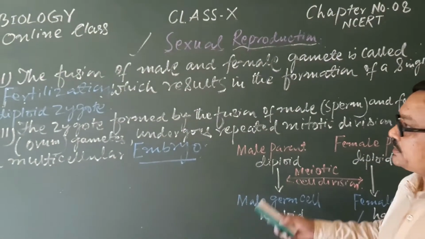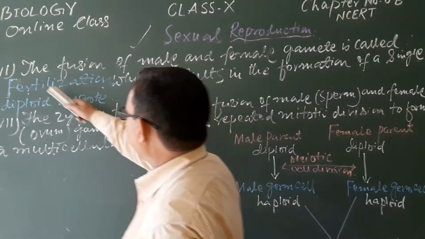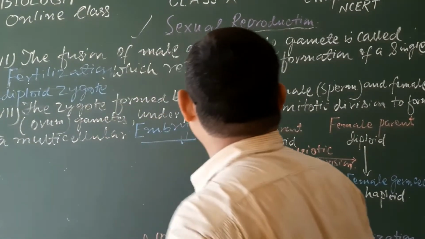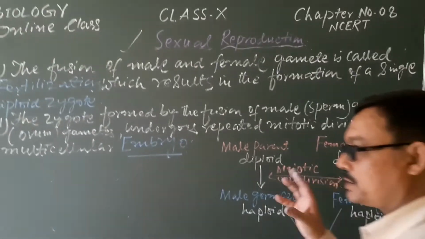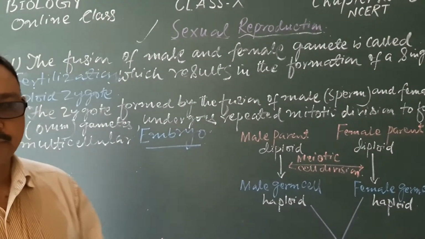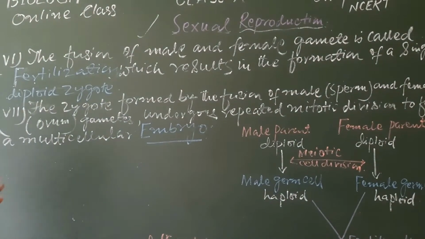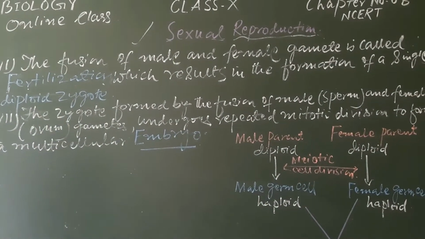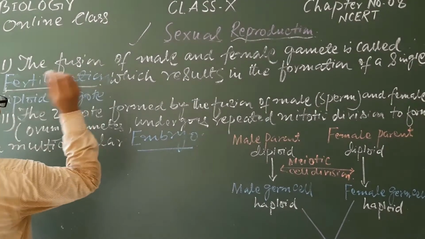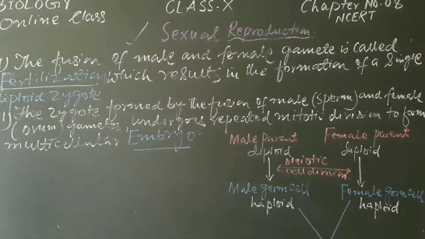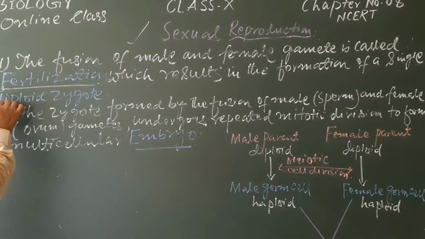Here are a few more steps. The fusion of male and female gametes is called fertilization. It is an important act during the process of reproduction. That means the fusion of gametes that takes place is known as fertilization, which results in the formation of a single diploid zygote.